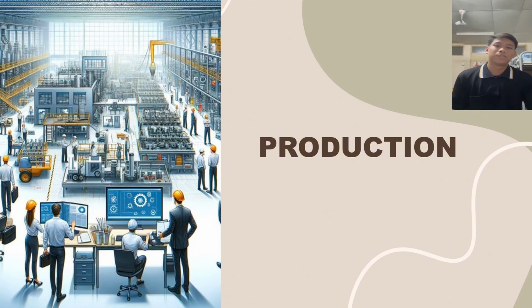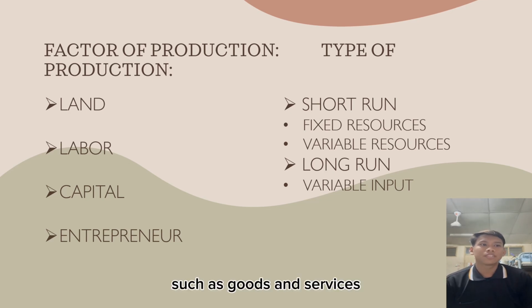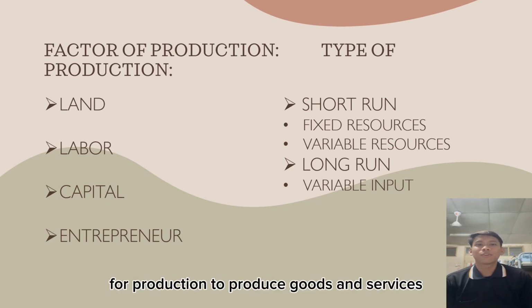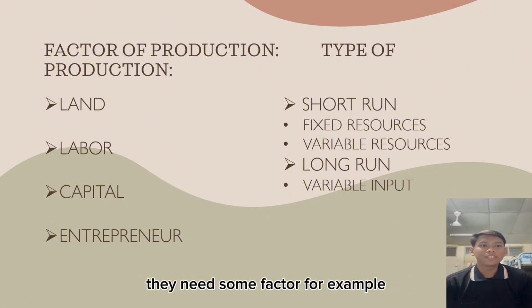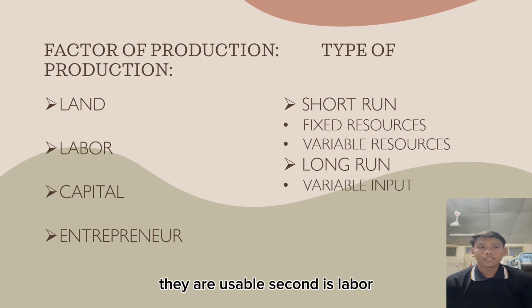Let's go. Production is a process of transforming the input to output such as goods and services. For production to produce goods and services, they need some factors. For example, land refers to all natural resources or gifts of nature that are usable.